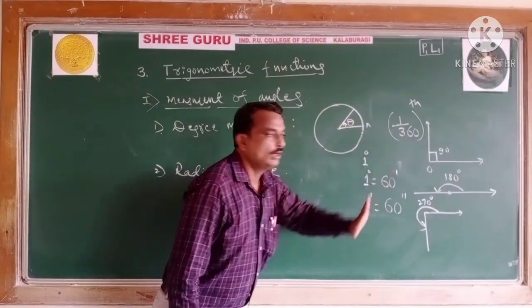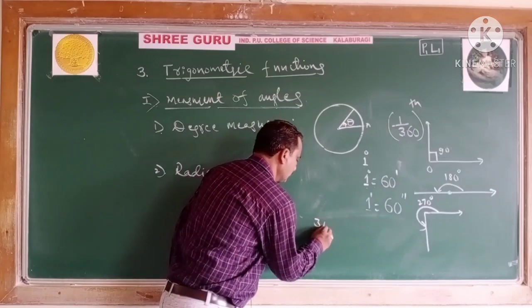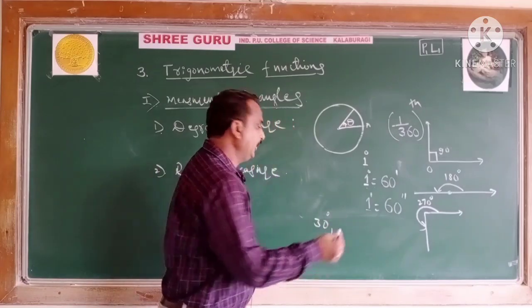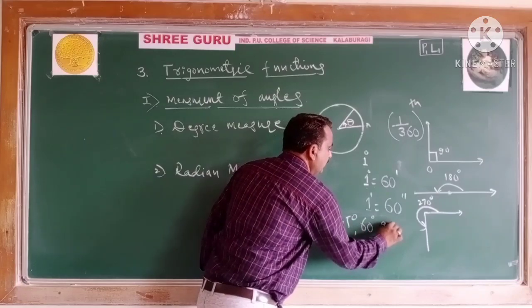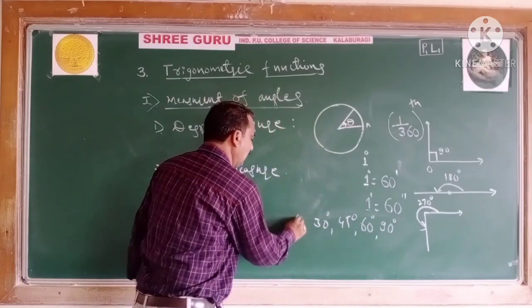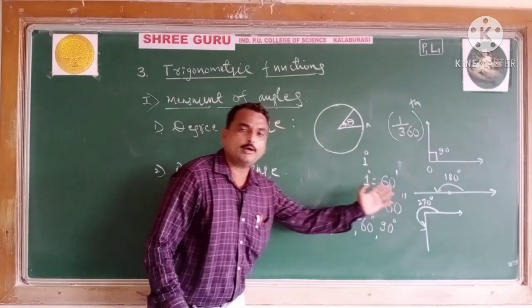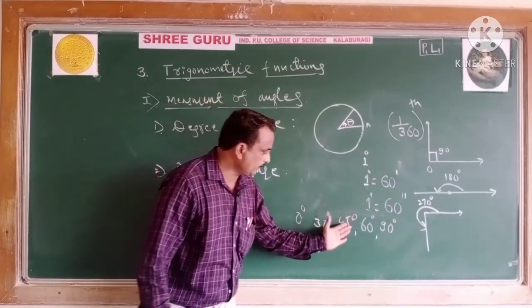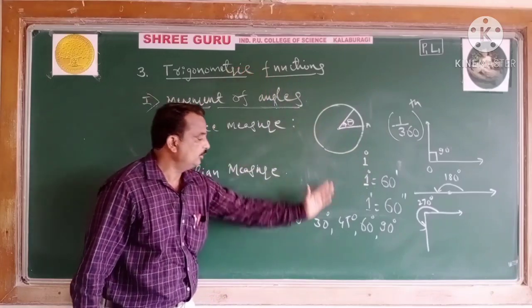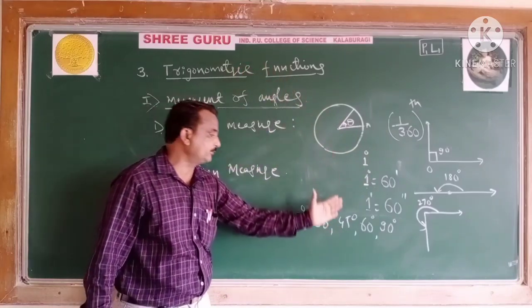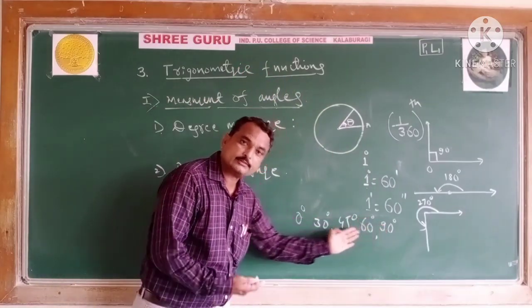You have already drawn some angles: 0 degree, 30 degree, 45 degree, 60 degree, 90 degree. I think you have studied all the trigonometric functions of these angles. These are the standard angles.